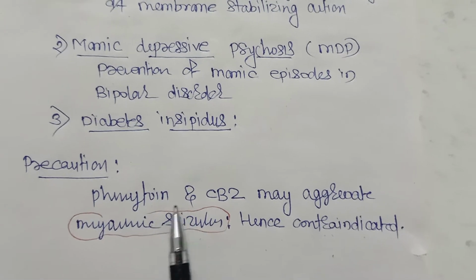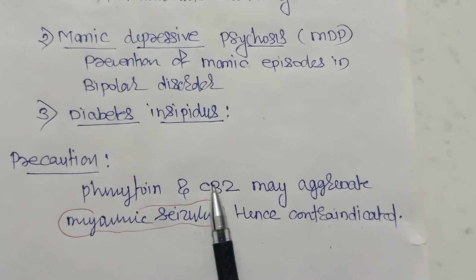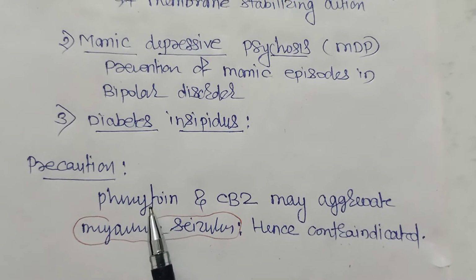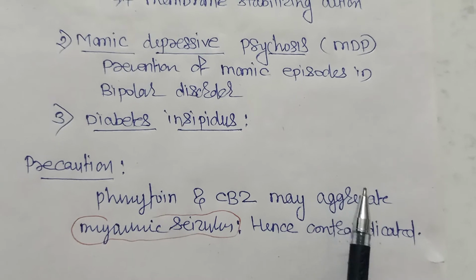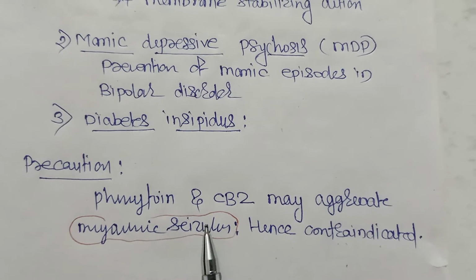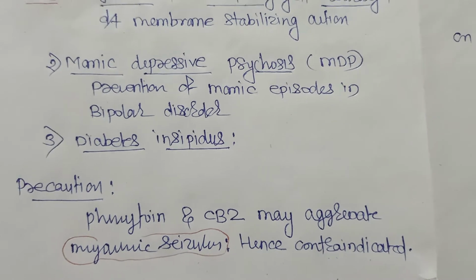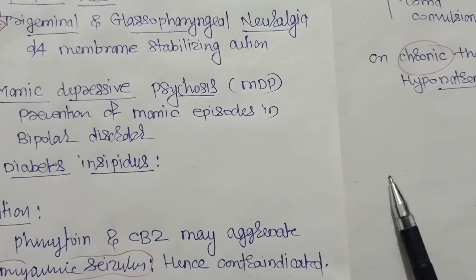Now what precautions do you have to take? Phenytoin and carbamazepine may aggravate myoclonic seizures. That's why they are contraindicated, or should be avoided, in myoclonic seizures.